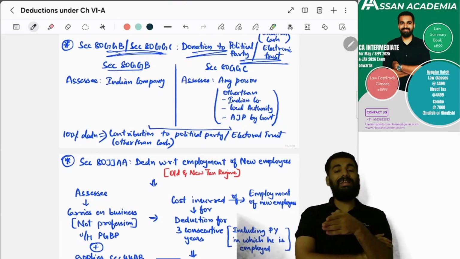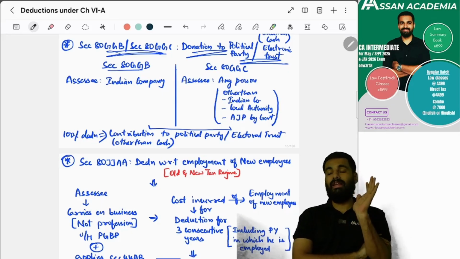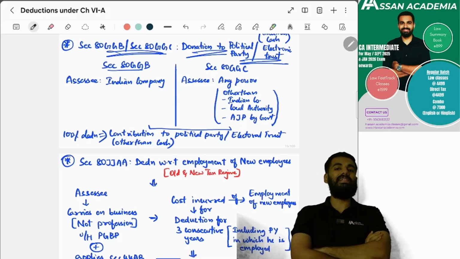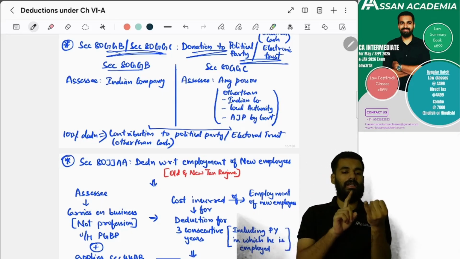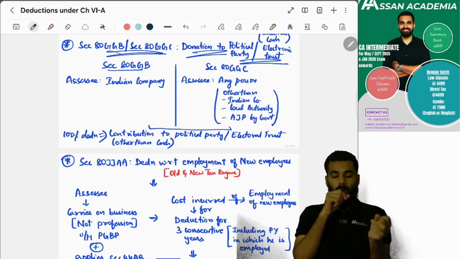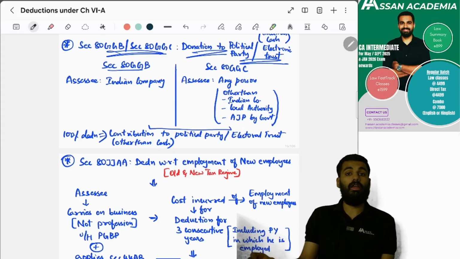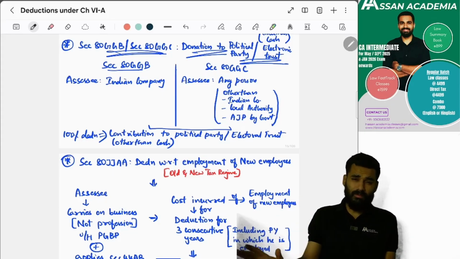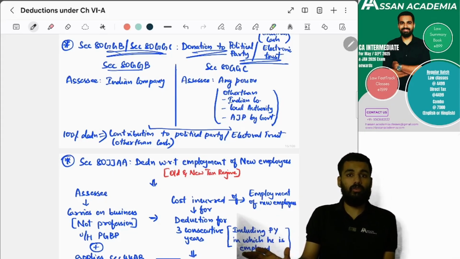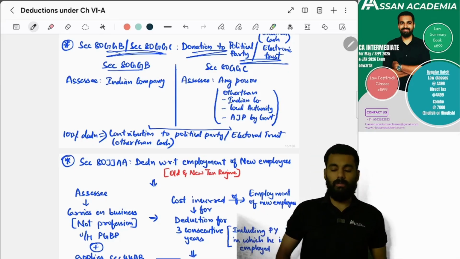Yes. So section 80GGB applies to an assessee who is an Indian company. Section 80GGC applies to any person other than an Indian company, a local authority, or an artificial juridical person wholly or partly funded by the government.